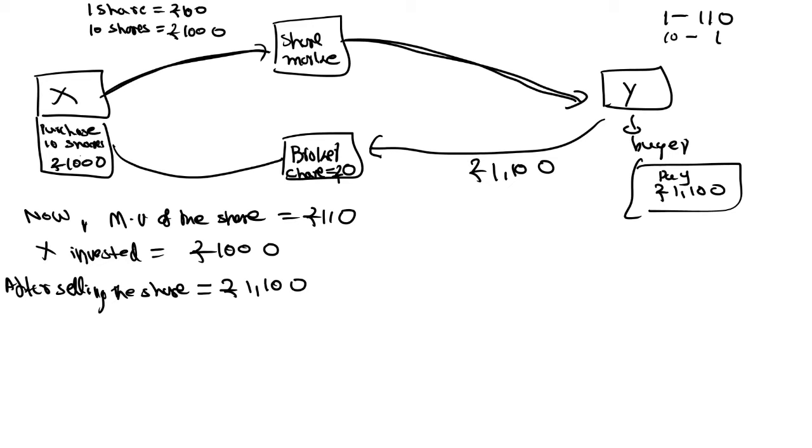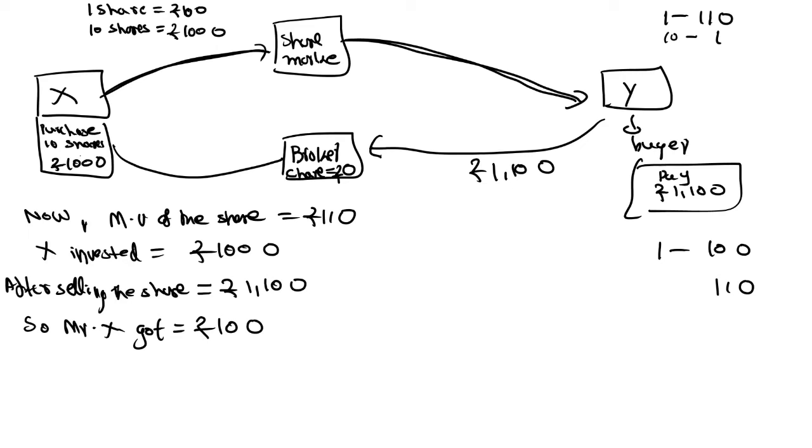Then you can see there is a profit for Mr. X. Mr. X got 100 rupees. For one share he gets 10 rupees extra, because he paid 100 rupees but he is getting 110 rupees. Then for 10 shares he will get 100 rupees extra.